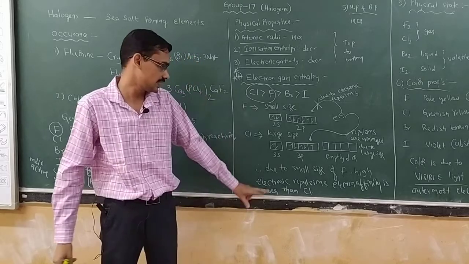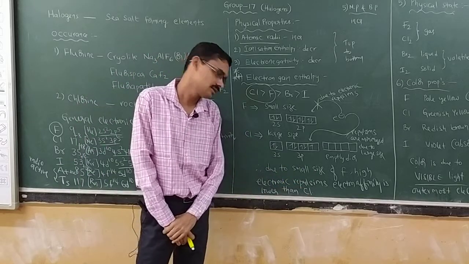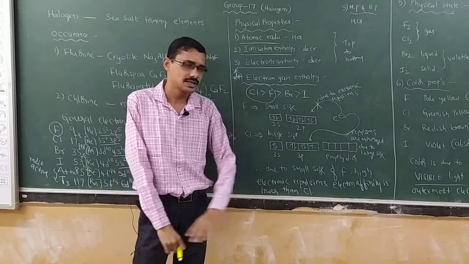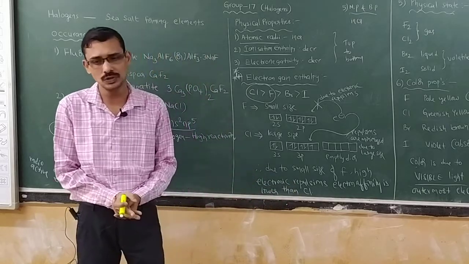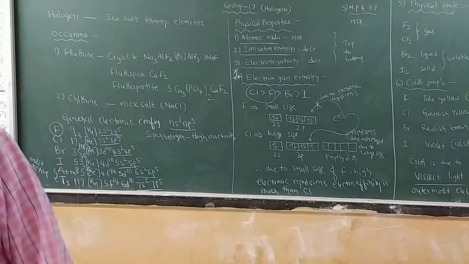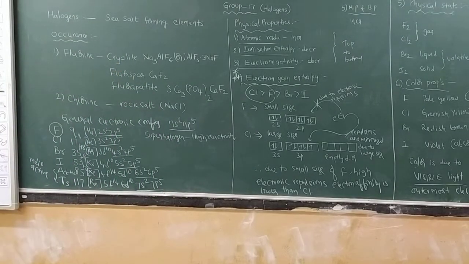A simple sentence you have to write like that: due to small size of F, high electronic repulsions, therefore electron gain enthalpy is lesser than that of chlorine. Very simple to write this answer, very important, you have to make this one an assignment question.